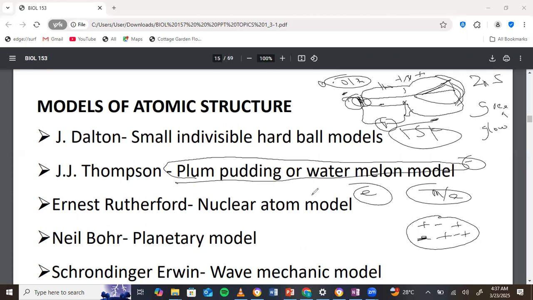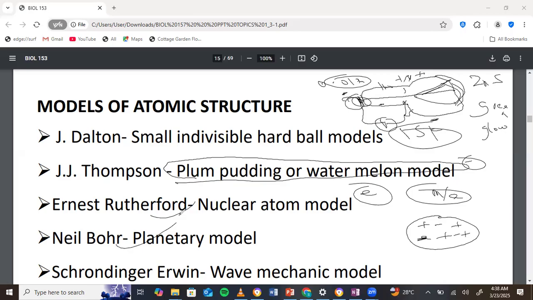Then came his students. Now, mind you, the next two scientists I'm going to mention are students of J.J. Thomson, and they both won the Nobel Prize even before J.J. Thomson, because his Nobel Prize came later. But they were all his students. So there came Ernest Rutherford, Lord Ernest Rutherford. And he's my favorite scientist, for the record, because what he did was very smart, if you ask me.